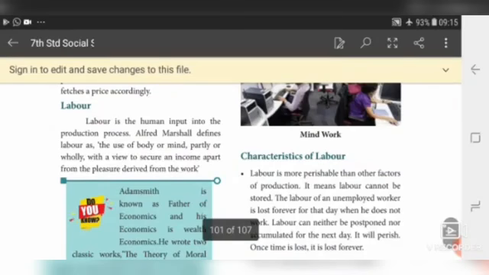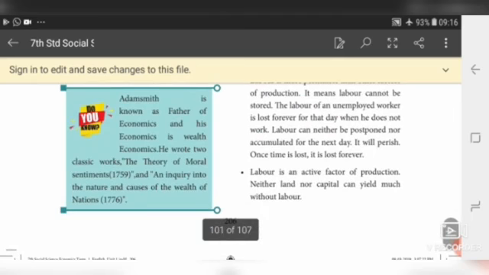Now we will see the second factor of production, labor. Labor means workers. So the human being is also involved in the production process. Labor is a human input into the production process. Alfred Marshall defined labor as the use of body or mind, partly or wholly, with a view to securing an income apart from the pleasure derived from the work. So we are using the human body or human mind partly or fully in production to increase income. This we call labor.